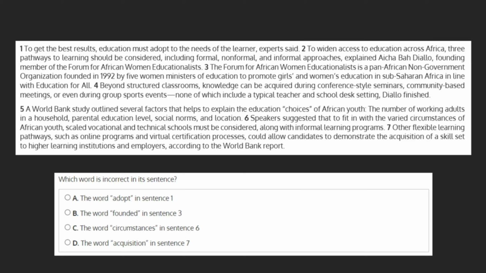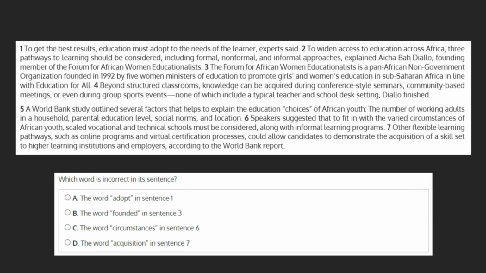Which word is incorrect in its sentence? A. The word adopt in sentence 1. B. The word founded in sentence 3. C. The word circumstances in sentence 6. Or D. The word acquisition in sentence 7.